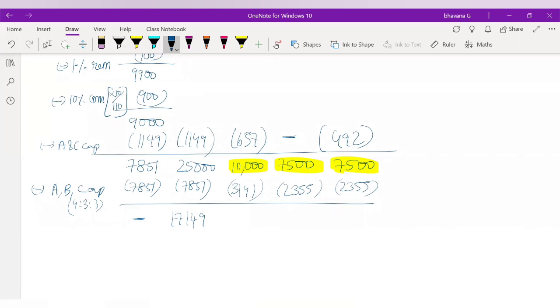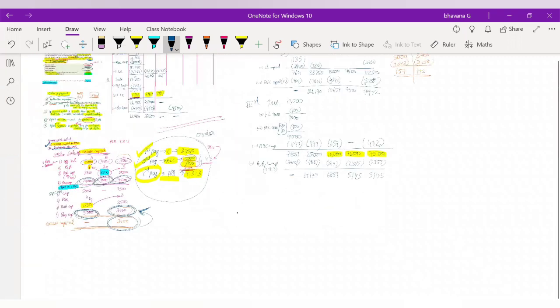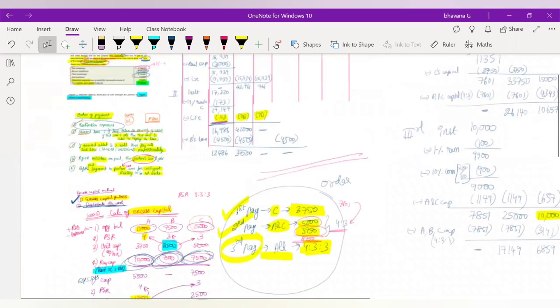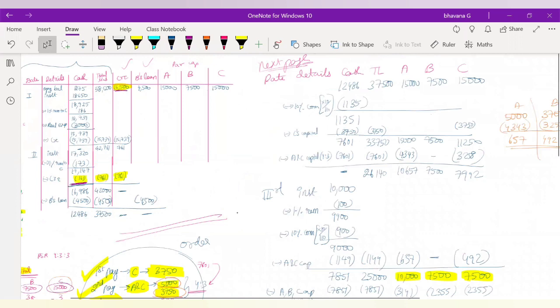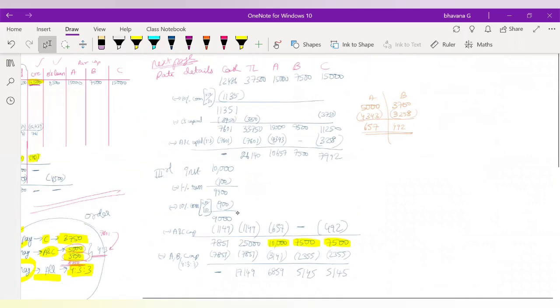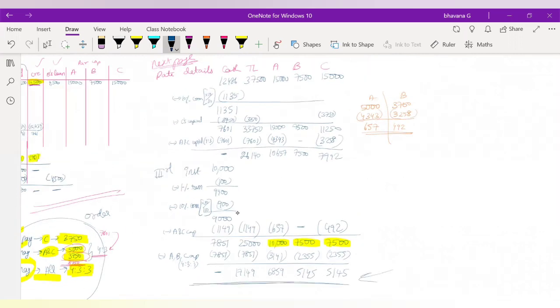The balance of total liabilities you will be left with is 17,149. A's balance you will be left with is 6,860. B's balance would be 5,145 and C's balance will also be 5,145. Do you have any other installments? You have to go to the question and check. The answer is no. So these were all the installments that you have and the remaining total liabilities cannot be paid off. That is the answer, guys.